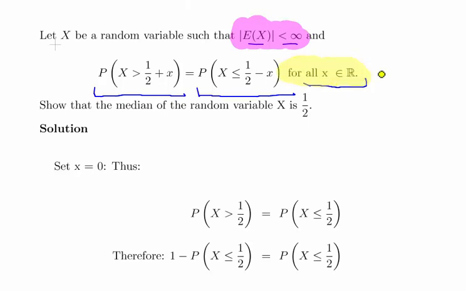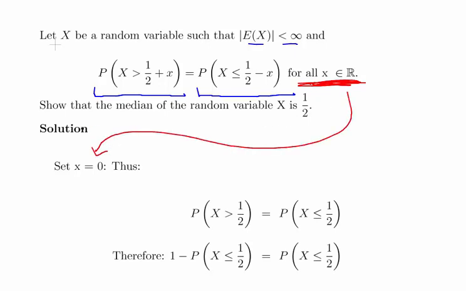It gives us a hint that we can bring in a simplification later on. If what we're going to do applies for all x, that means we can pick an x value that we like. That's where this is coming from down here. So show that the median of the random variable X is 1/2.